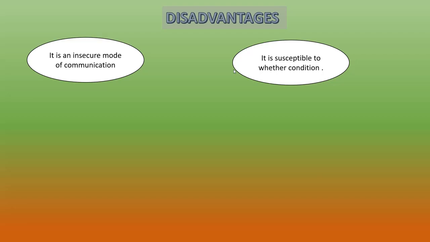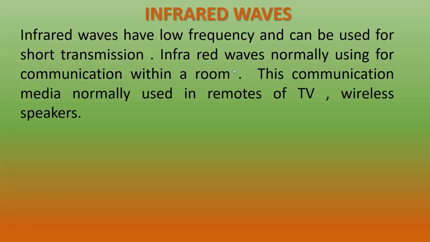Now we can see infrared waves. The third type of unguided media is infrared wave. Infrared waves are normally used in TV remotes or wireless speakers. They are normally used in short distance communication. For short distance communication, infrared waves are used. They will not penetrate through the walls. Infrared waves will not penetrate through the walls.